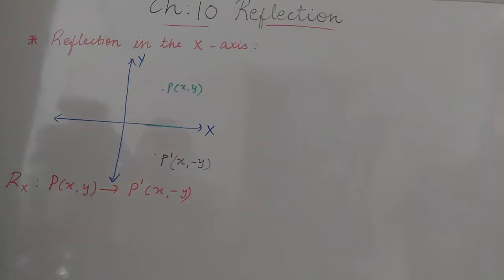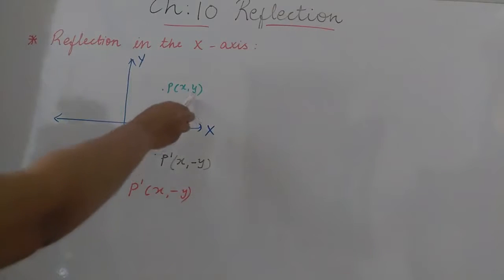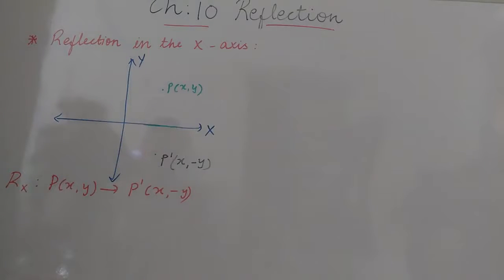See students, whatever I explained to you in the first topic was directly giving examples. So that is our basic idea. Now if you want to remember using the rule, whenever reflection is under the x-axis, the y coordinate will change. What you have to remember is that under x-axis reflection, the y coordinate changes. The y coordinate is said to be the ordinate, and the x coordinate is said to be the abscissa. We all know. So here the ordinate changes, the abscissa remains the same.